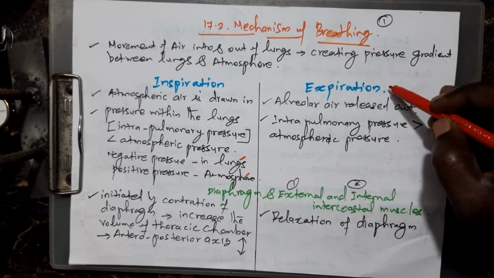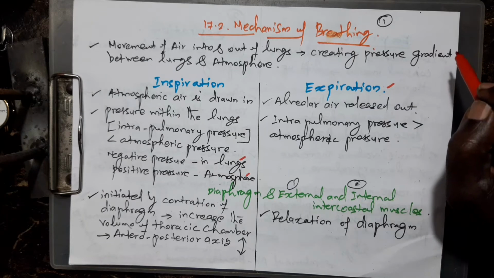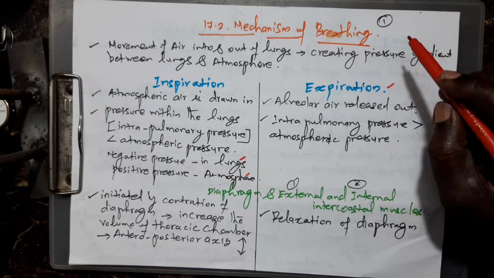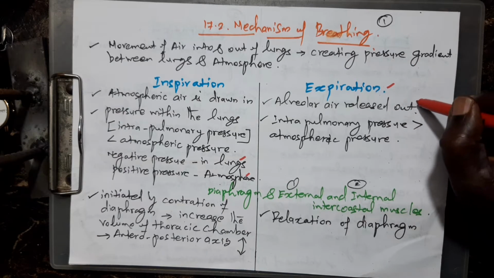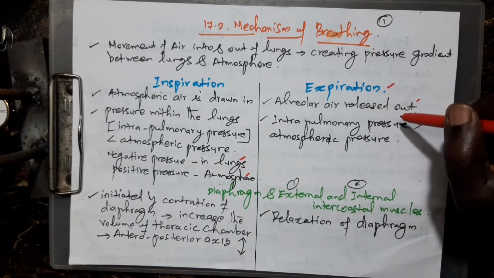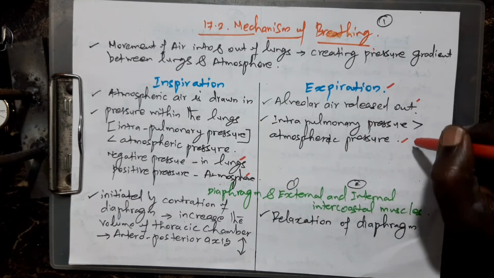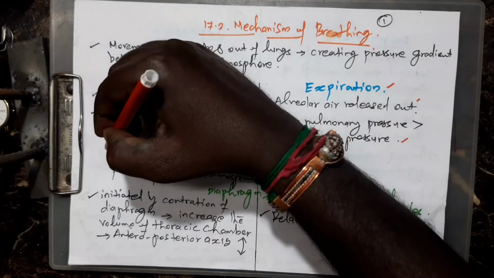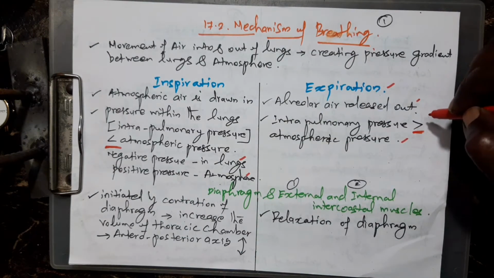Next is expiration. Expiration is when air is released from the lungs, or the alveoli, the air sacs. That alveolar air is pushed out, and the intrapulmonary pressure is more than the atmospheric pressure. Here less than, here more. You note down, these are some very, very important terms.